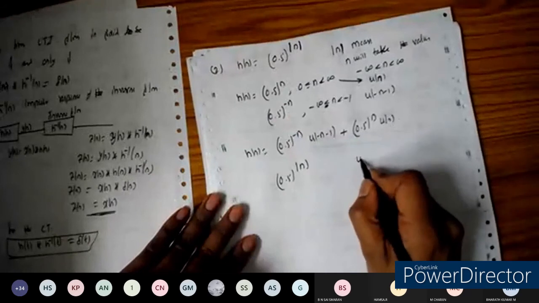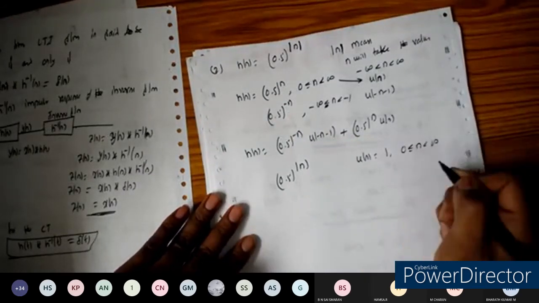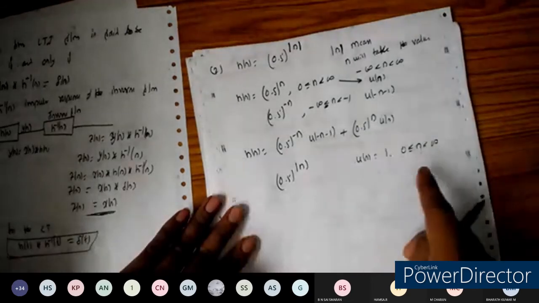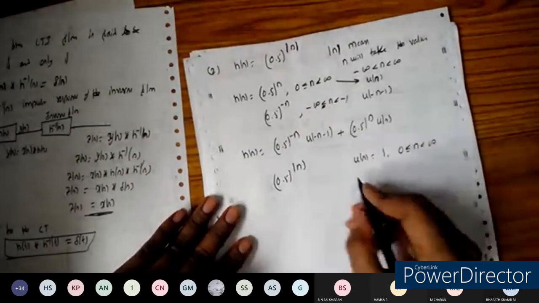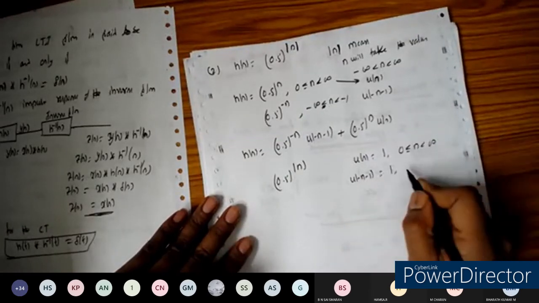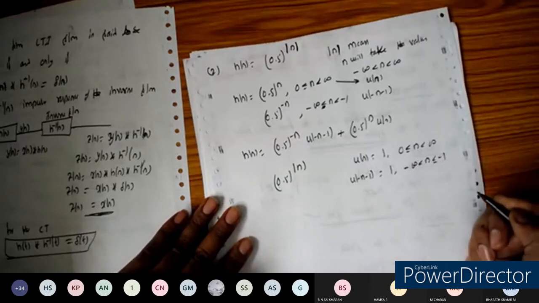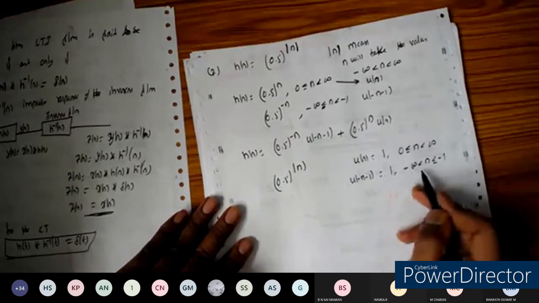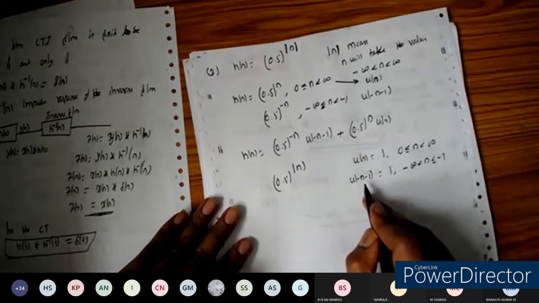We know that u of n is equal to 1 from 0 less than or equal to n less than infinity. And in order to represent from minus 1 to minus infinity, we can use the term u of minus n minus 1. This is equal to 1 from minus infinity less than n less than or equal to minus 1. So I'm going to consider the same condition and substitute here.